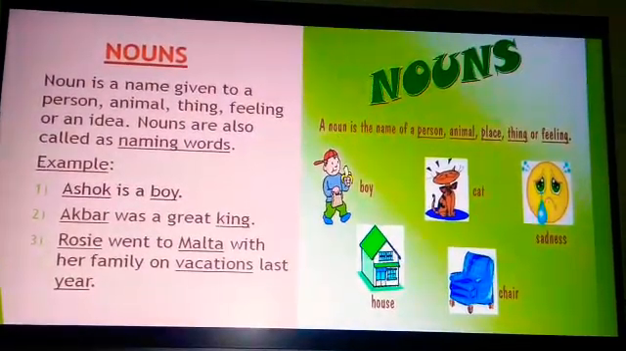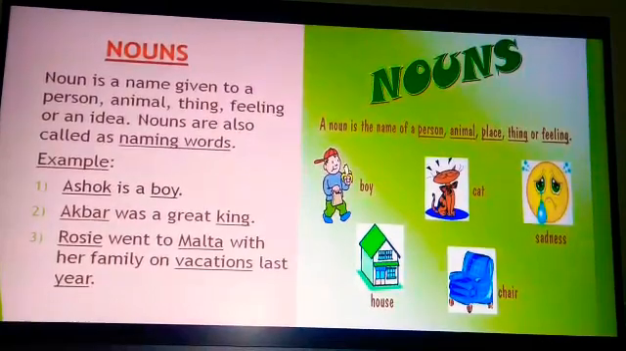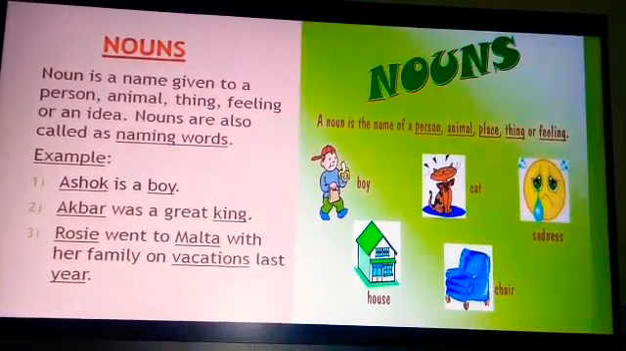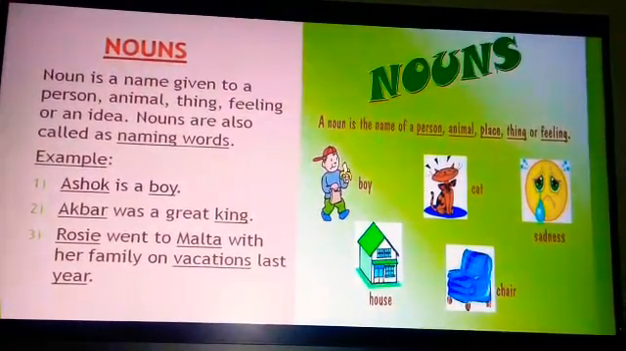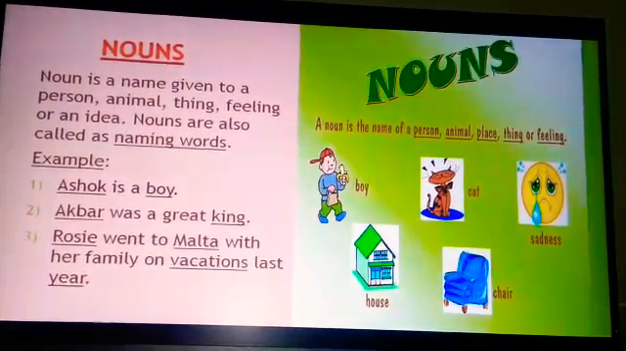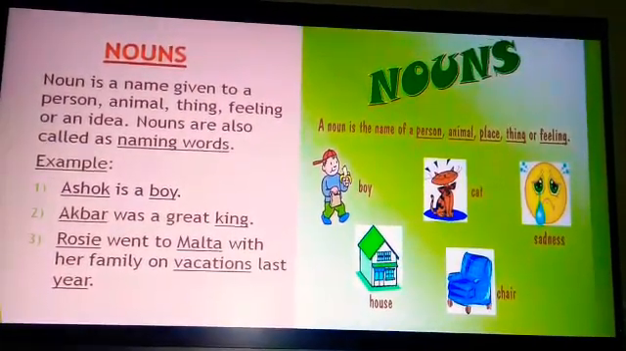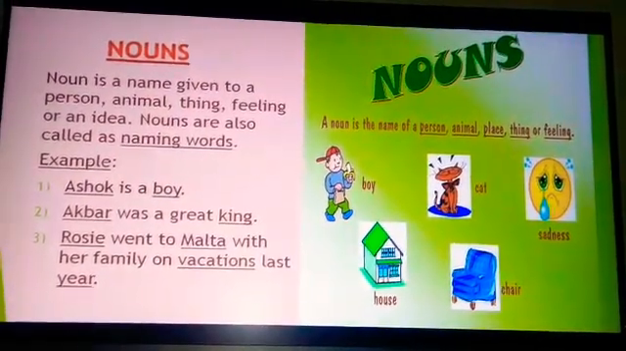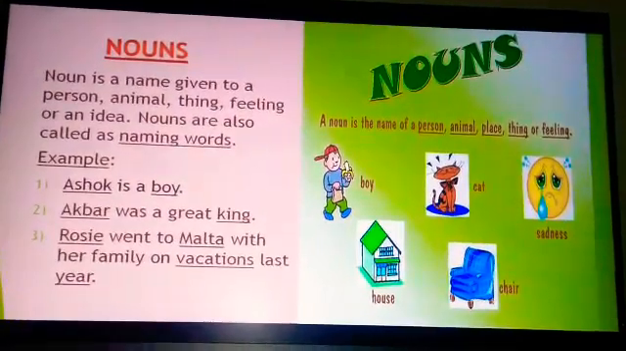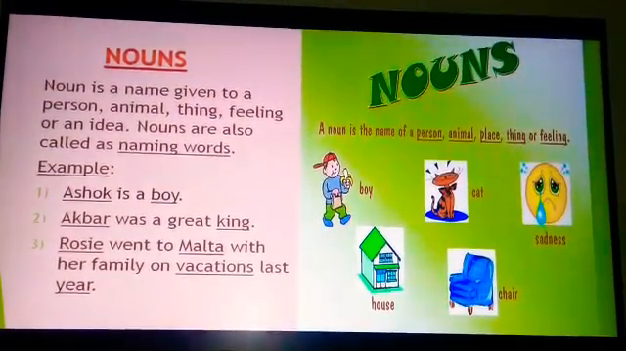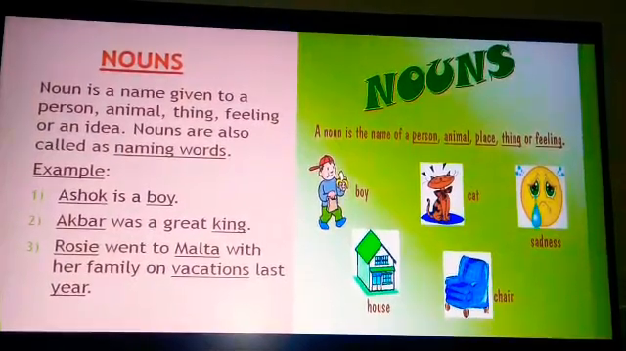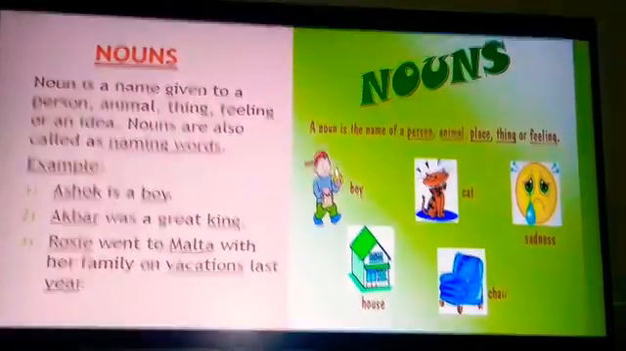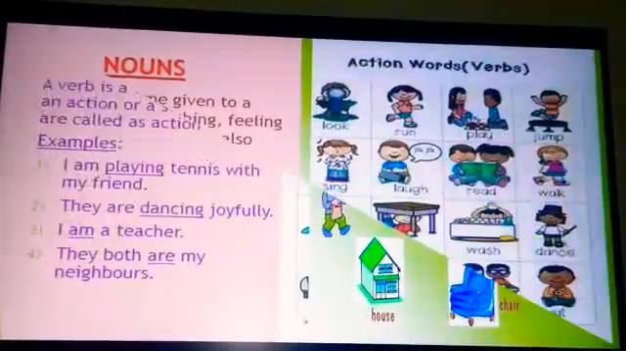Here are a few examples of nouns given in the image over here. Boy, cat, sadness, house, chair. These are all nouns. Noun can also be an animal like dogs, cats, lions, etc. It could be a thing like pen, watch, book, house, chair, etc. It could be a feeling like happiness, anger, sad, etc. So these are all called nouns. So students, understood what are nouns? Nouns are naming words.